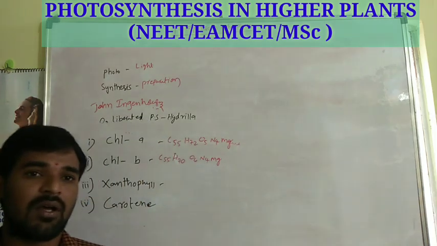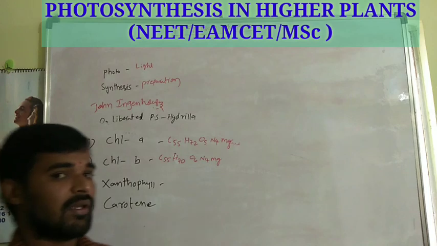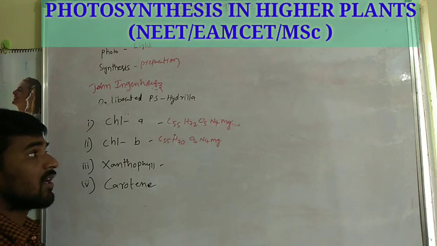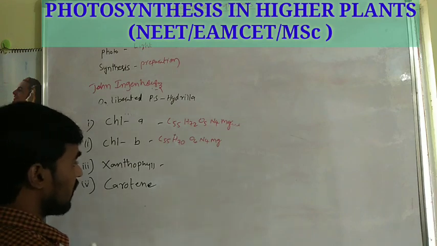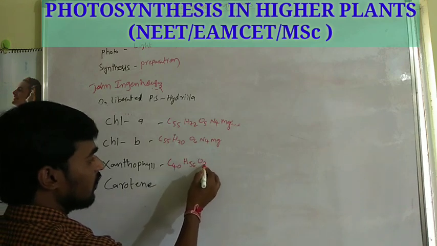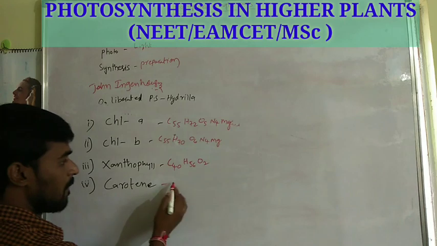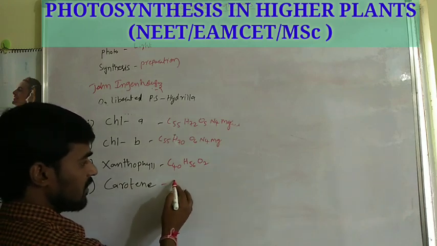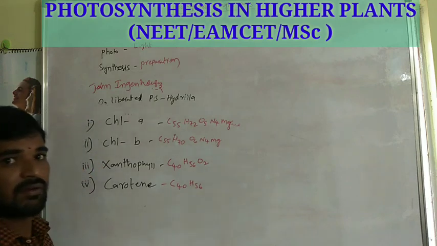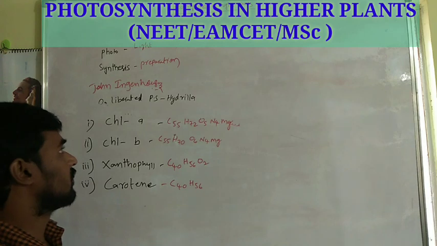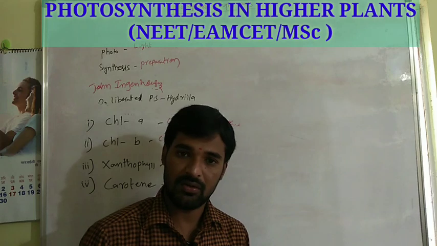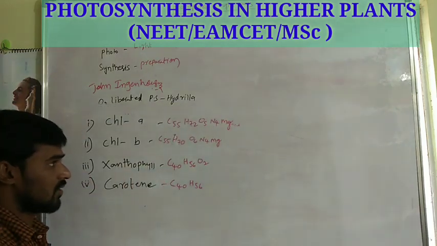This is the formula of chlorophyll B. Next formula is xanthophyll. The formula is C40H56O2. C40H56O2 is the formula for xanthophyll. The carotene formula is C40H56. That is the formula for carotene. These are some pigments generally involved in photosynthesis.